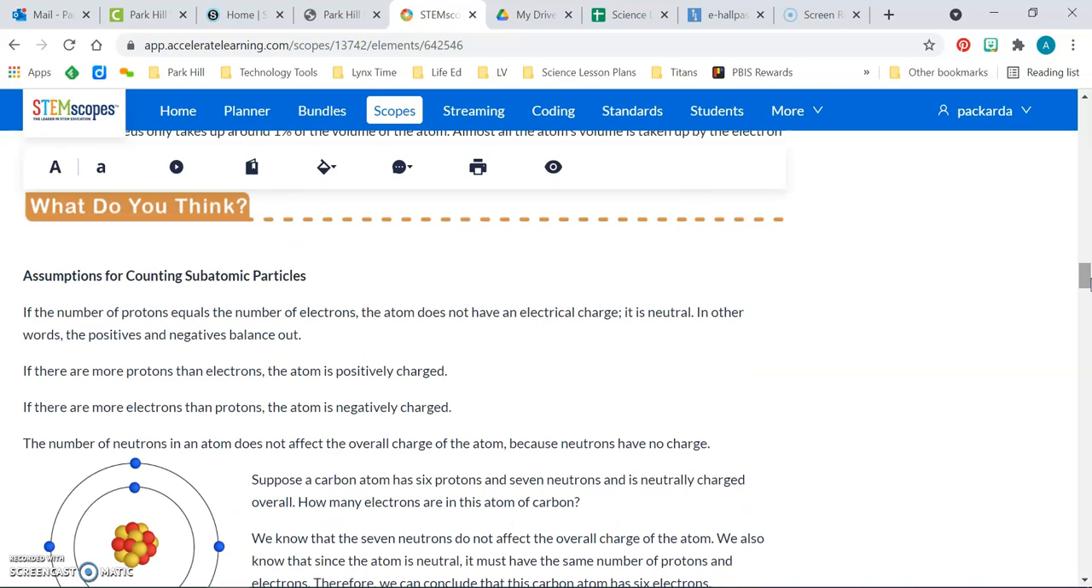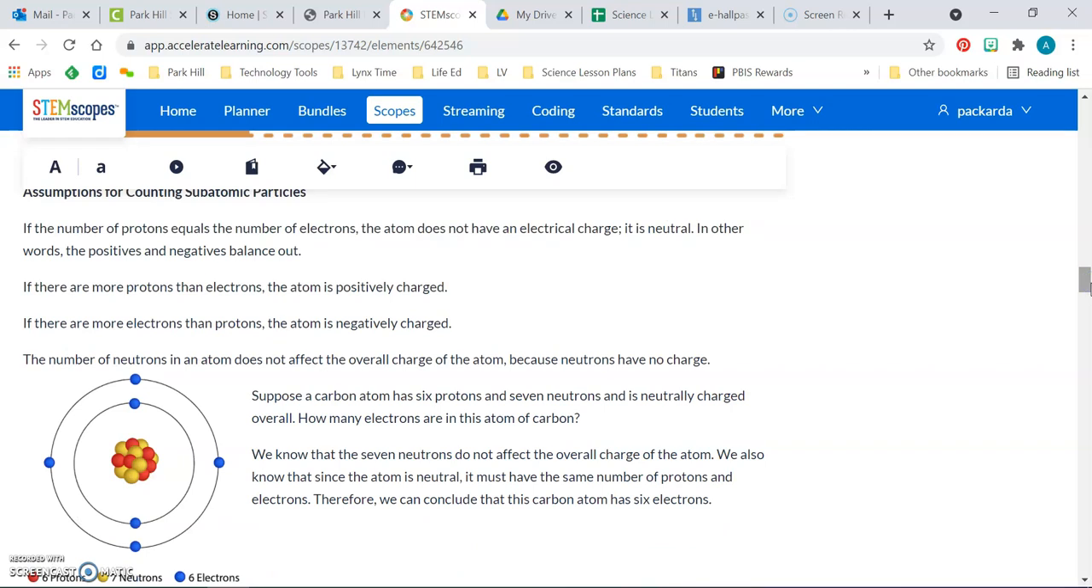Assumptions for counting subatomic particles. If the number of protons equals the number of electrons, the atom does not have an electrical charge. It is neutral. In other words, the positives and the negatives balance out. If there are more protons than electrons, the atom is positively charged. If there are more electrons than protons, the atom is negatively charged. The number of neutrons in an atom does not have an effect on the overall charge of the atom because neutrons have no charge.